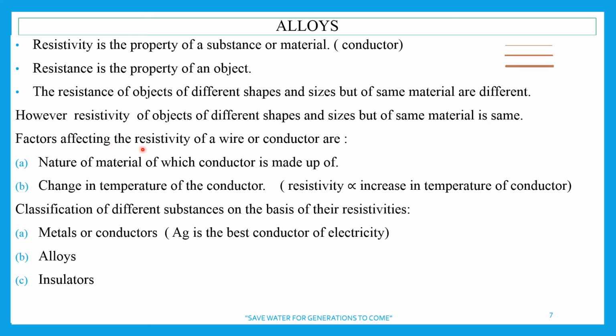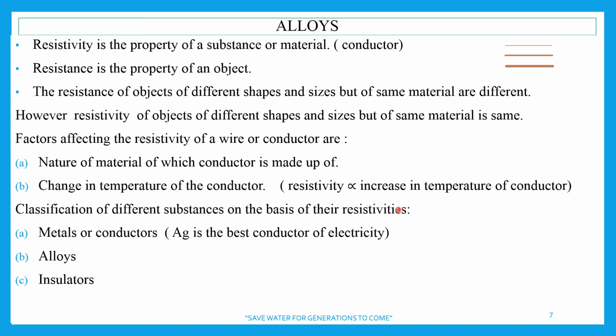What are the factors affecting the resistivity of a wire or a conductor? Nature of material. We have done that. Aluminium has its own resistivity. Copper has its own resistivity. Change in temperature of the conductor. Resistivity is also affected with change in temperature. As resistance is affected, resistivity is also affected with change in temperature.